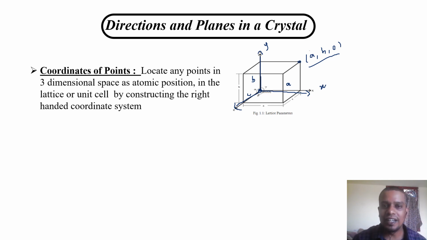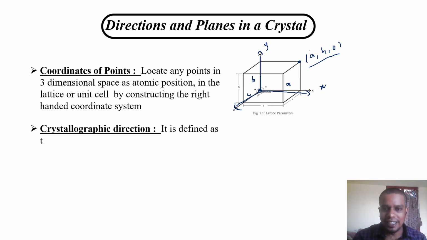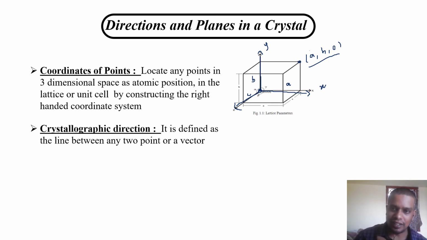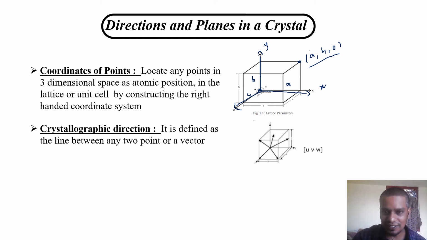Now how can you define directions? The crystallographic direction is defined as the line between any 2 points, or it is represented by a vector. If you look at this next diagram, each vector represents a crystallographic direction from the origin.